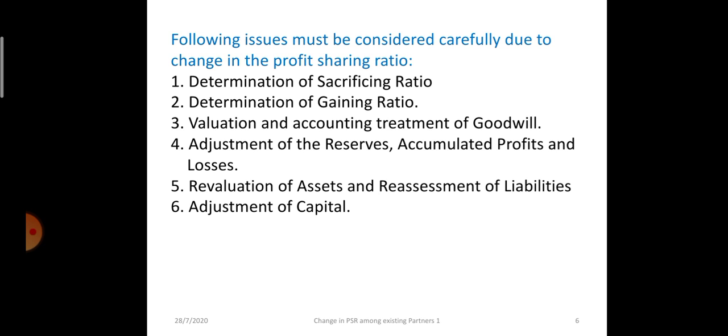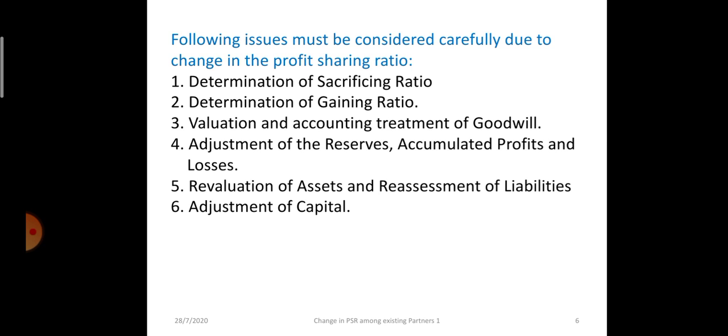Then the accumulated profits and reserves will be distributed or adjusted, whatever condition the partners decide, so that no partner stands at any loss or gain. The old profits and losses will be distributed or adjusted among the old partners because they belonged to them. They worked hard to create this accumulated profit and all the reserves.